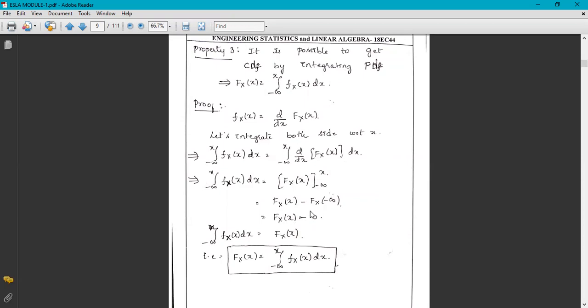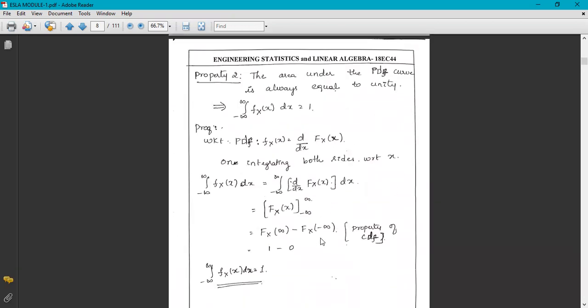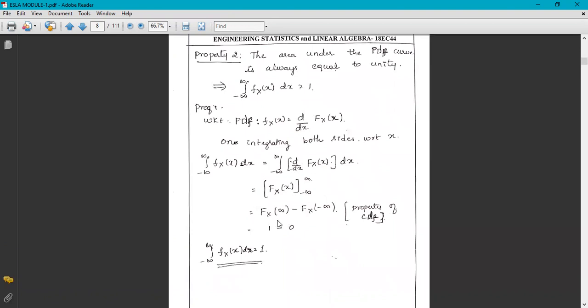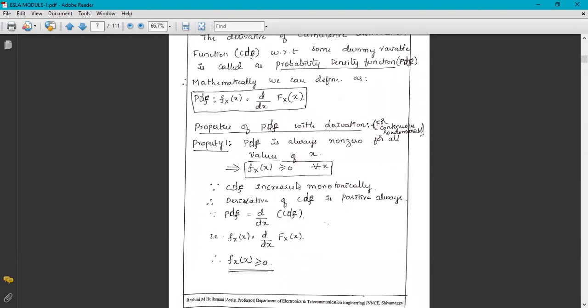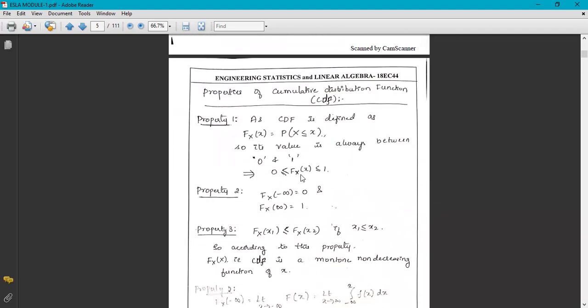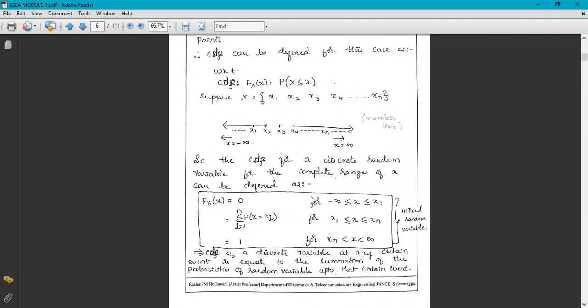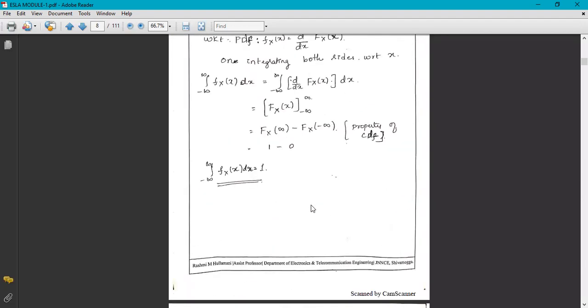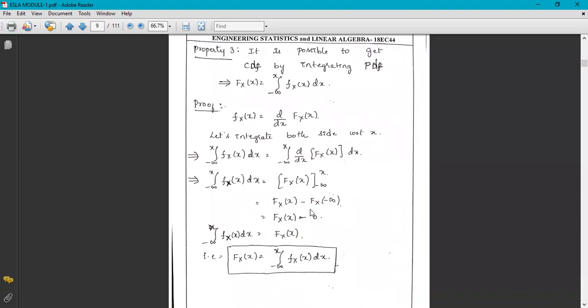Okay, F_X(x) minus F_X(-infinity): the CDF value of x with respect to minus infinity, or F_X(-infinity), is 0. Earlier we learned how it comes to 0. The cumulative distribution function lies between 0 and 1, therefore F_X(-infinity) is 0.